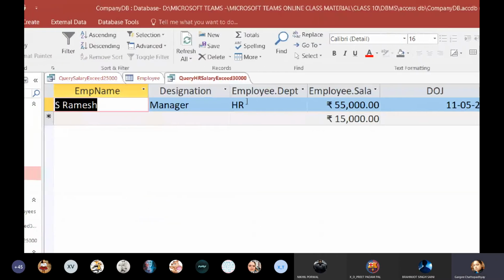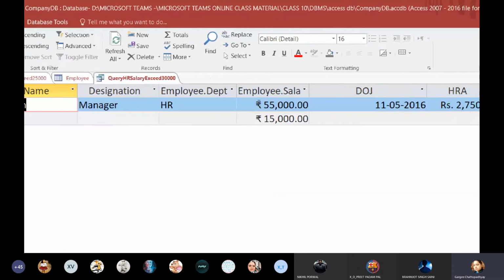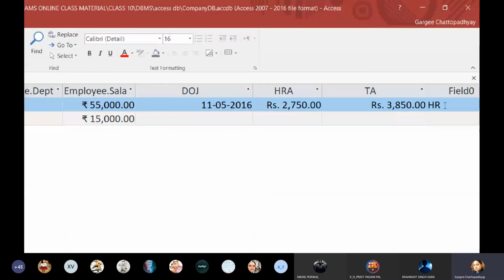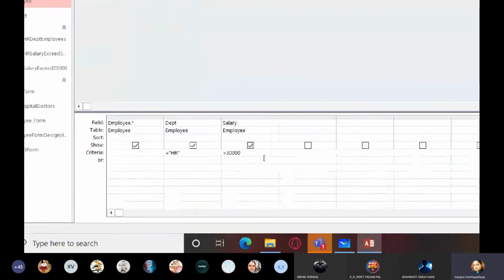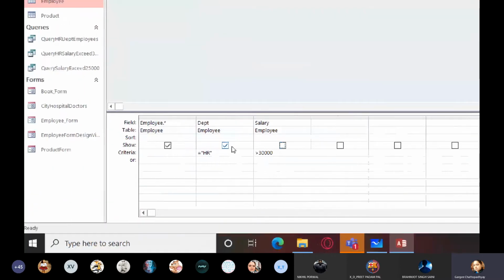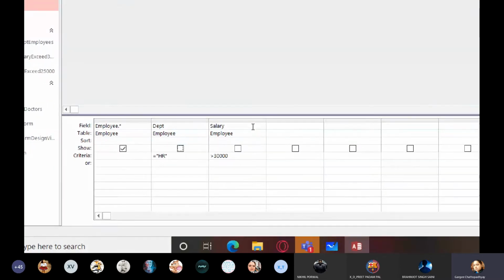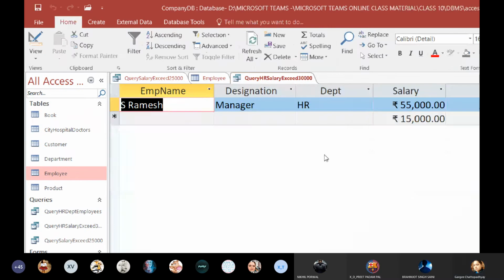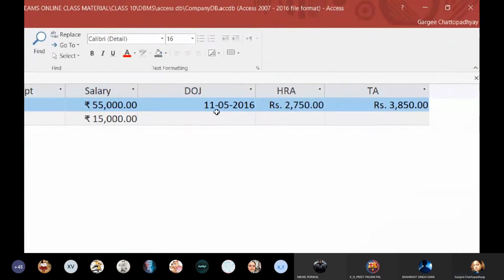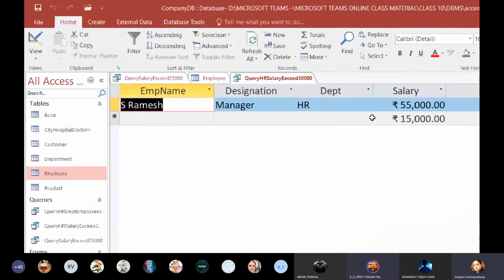Field 0, you can see over there, employee dot dept, employee dot salary, and field 0 is also being displayed. So that I don't want. I don't want to show extra fields. That is why I am unchecking these boxes so that they only stay in the background and they are only used for applying the condition. Okay, and this part will help me to display all the values. Is it clear? Yes, ma'am.